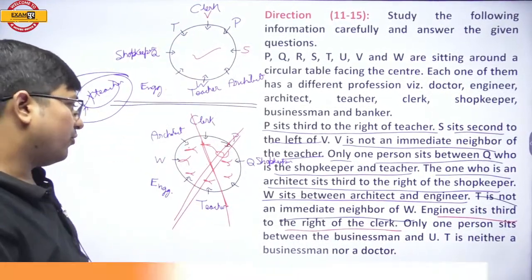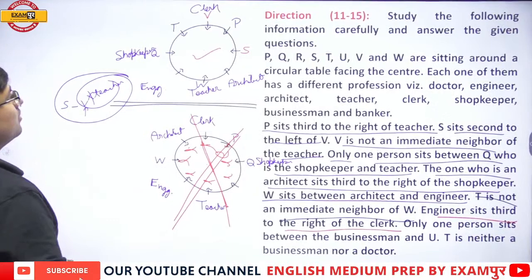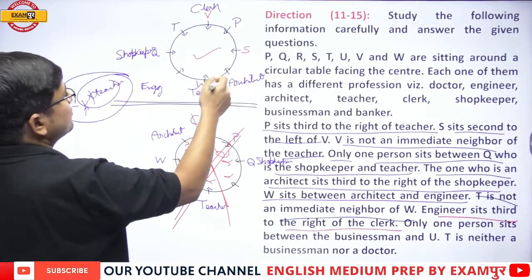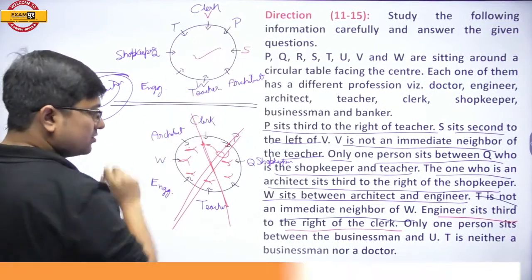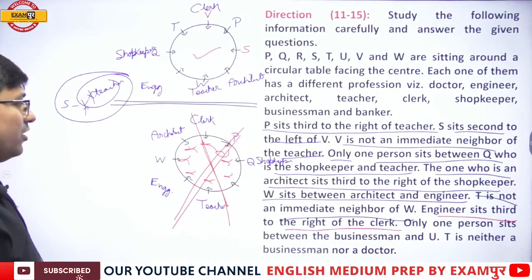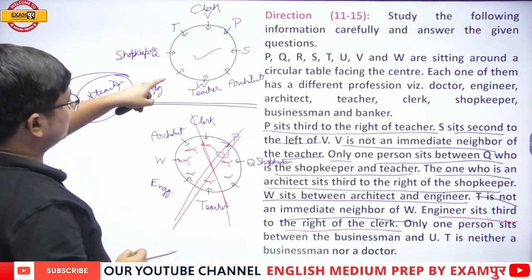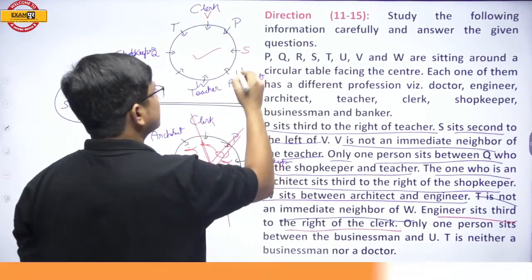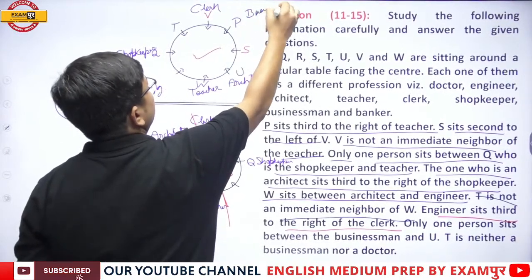Fine. Next. Only one person sits between businessman and you. If I place you over here, then businessman can be here. But P is not a businessman. Or it can be. Yes, it can be. If I keep you over here, then businessman cannot be here because T is not a businessman. So only one person sits between businessman and you over here, and then businessman will be over here.